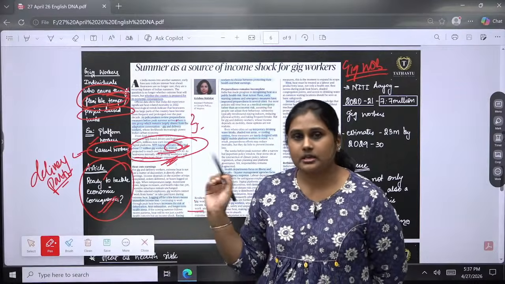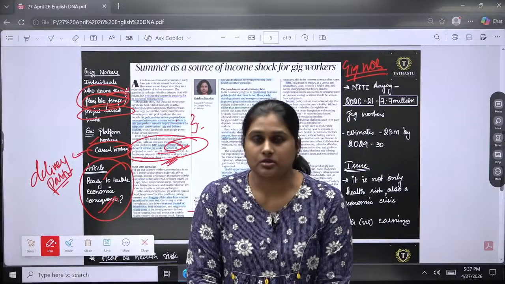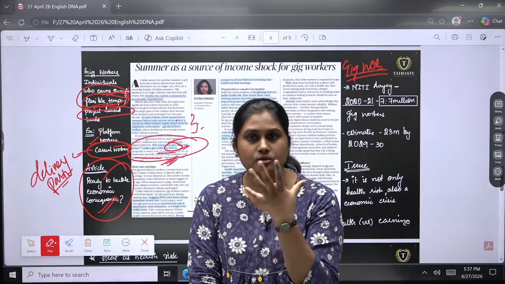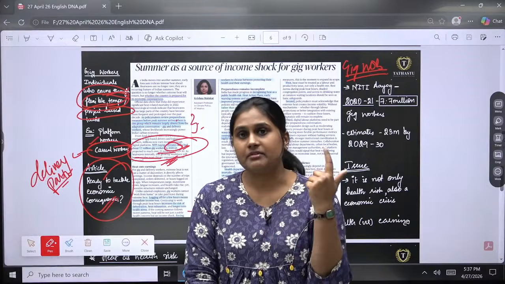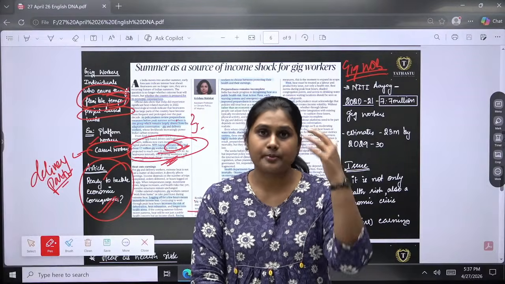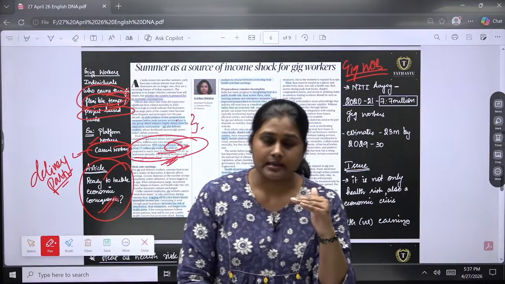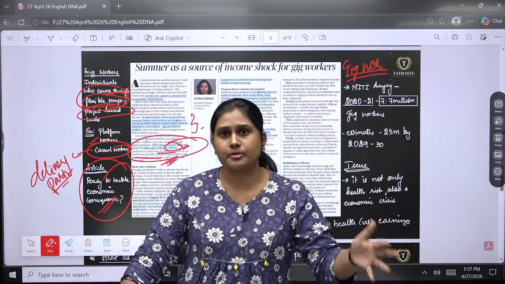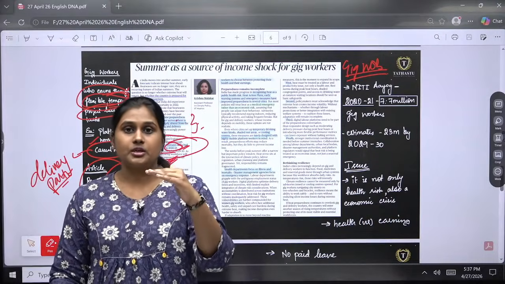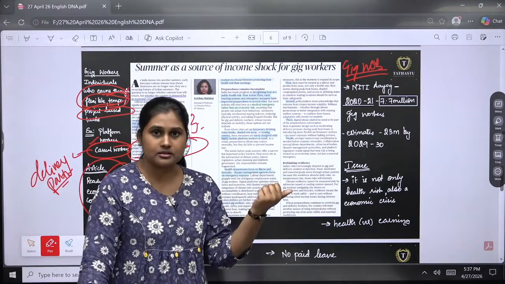What will happen here is the productivity will go down if I keep on being exposed to sun. First thing, I will be dehydrated, I will not have the energy to do further things, so my productivity will go down. And not only me, hundreds and thousands of people are facing the same thing. Okay, if there is no particular shaded area for me, no resting area.